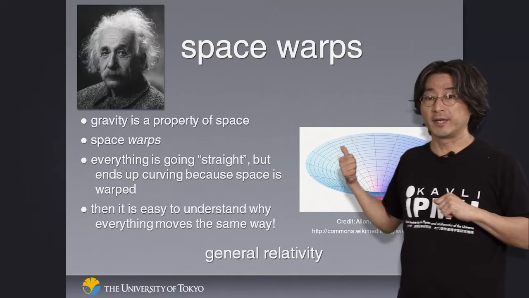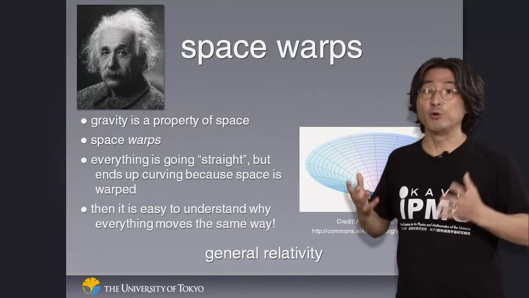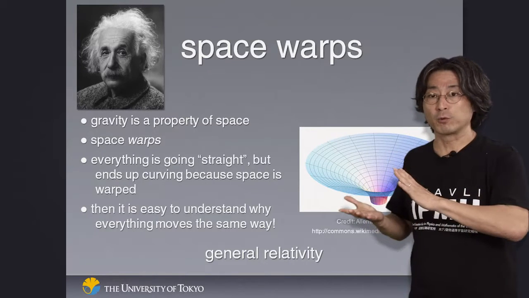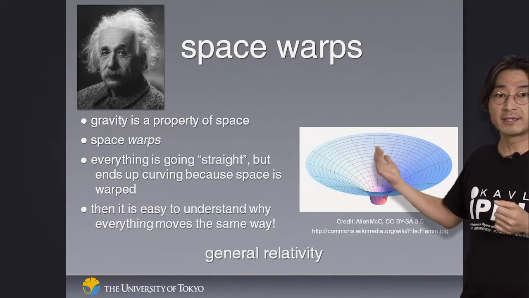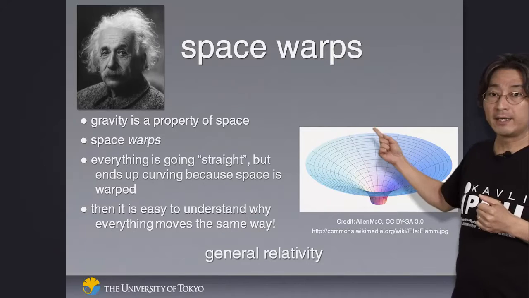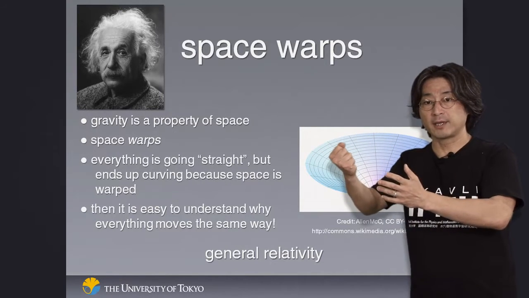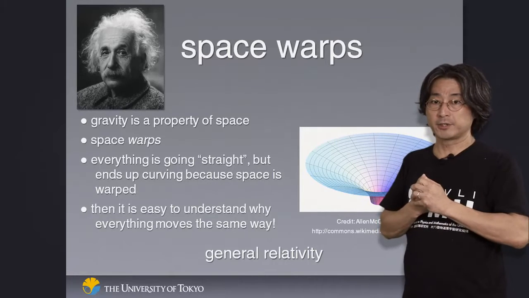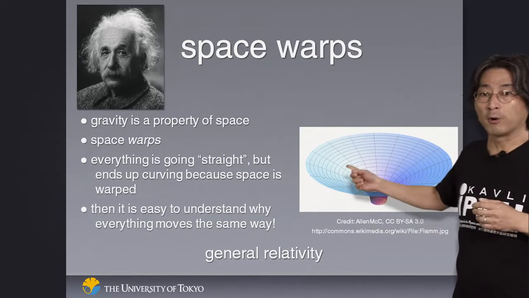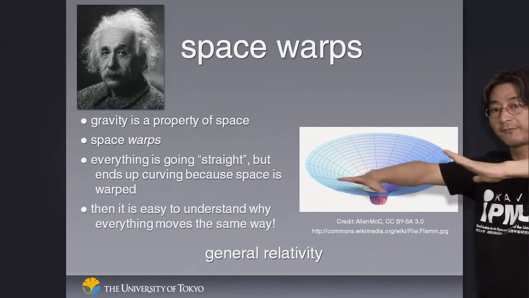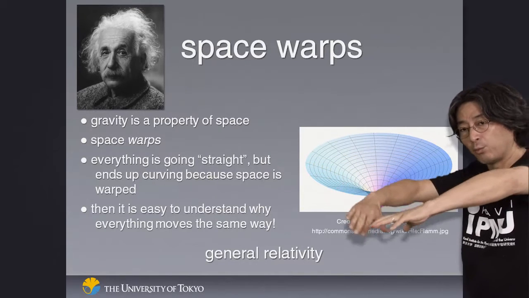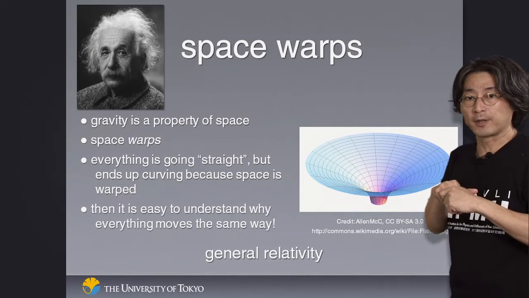The force of gravity, in some sense, is an illusion, he says. It's not a force. It's the nature of space and time. Gravity is a property of space. If you have a heavy object, like the Earth around us, the Earth actually warps space. So it's not flat anymore. It sort of warps towards the center of the Earth.